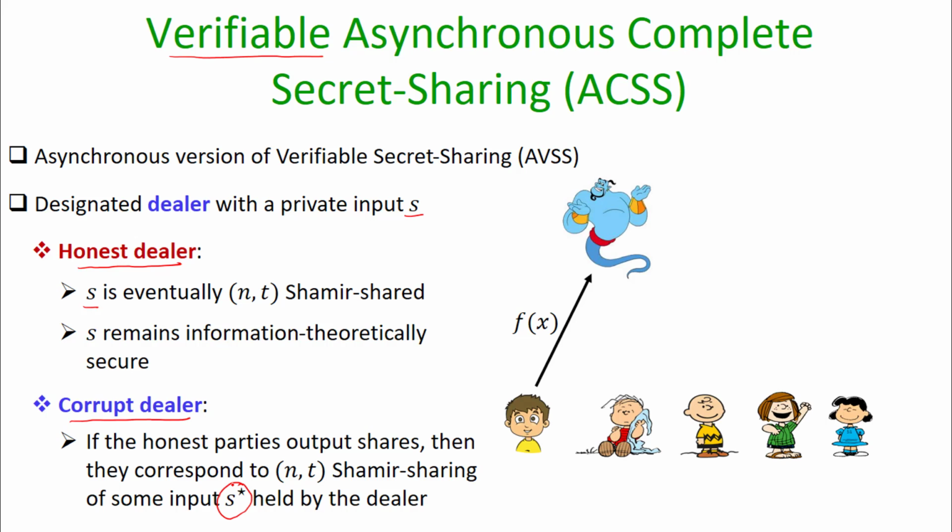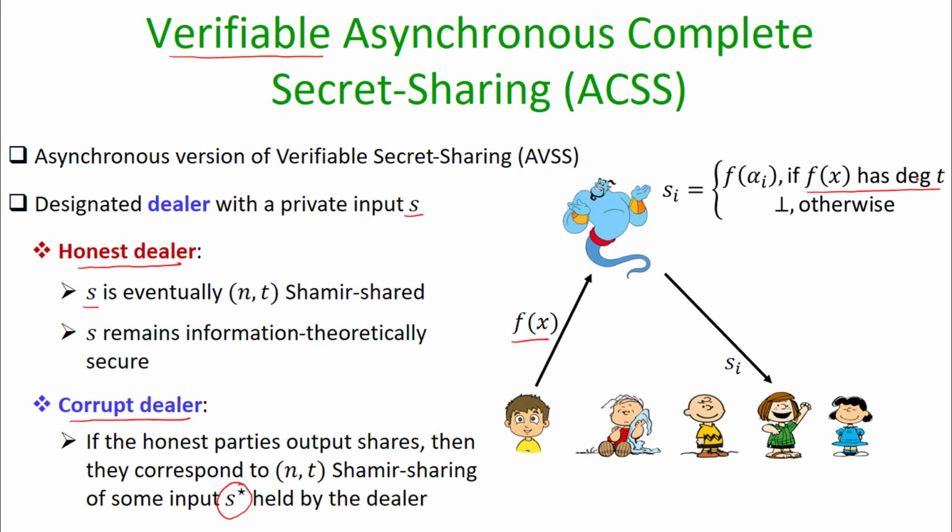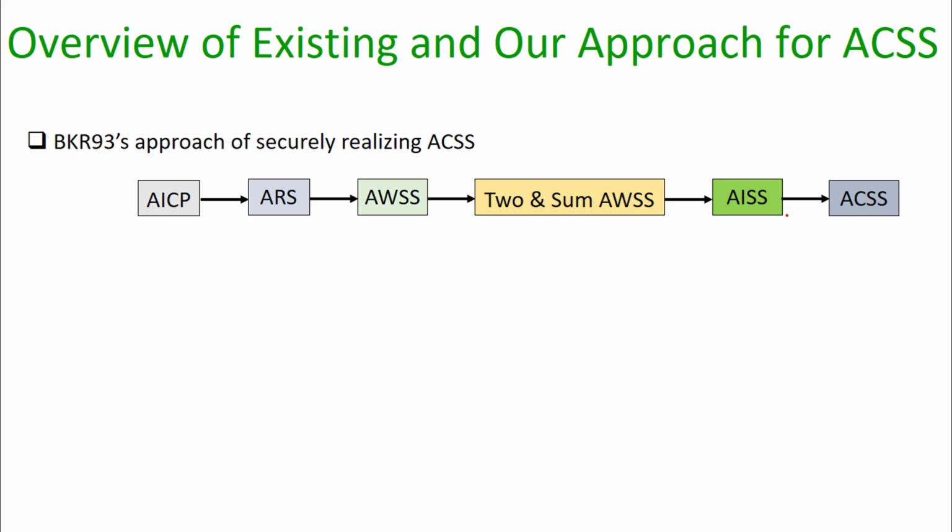More specifically, the ideal functionality for the ACSS primitive is the following. We have the dealer, which provides the sharing polynomial to the trusted third party. The trusted third party verifies whether the polynomial which the dealer wants to share has degree t or not. If its degree is t, then the functionality distributes valid shares to the respective shareholders. Otherwise, it gives bot as the share to the respective shareholders.